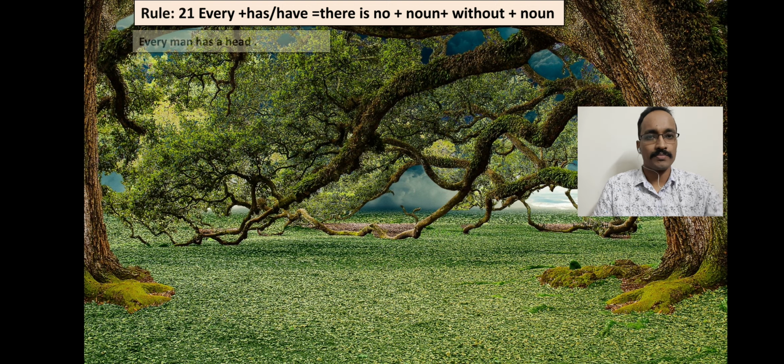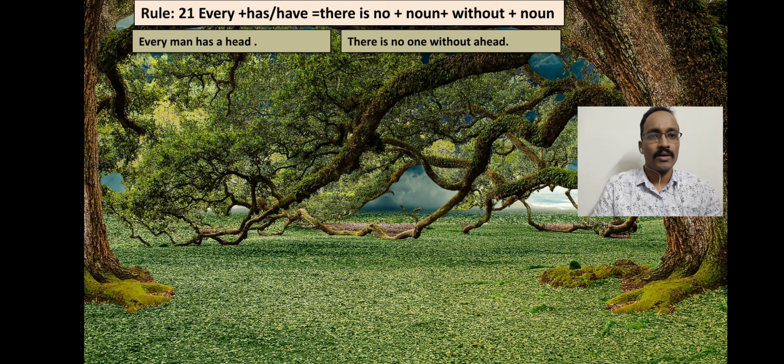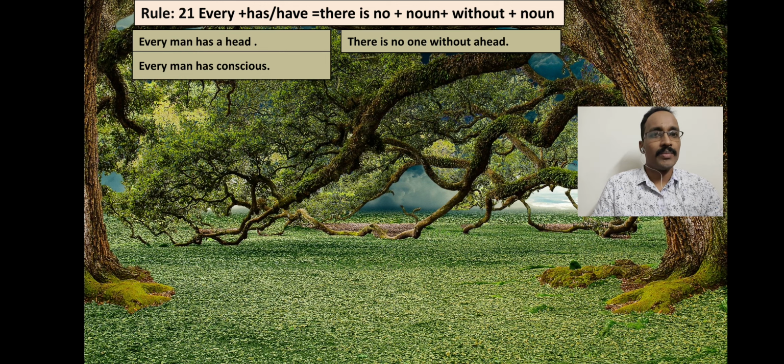See the example. Here you see, every man has a head. Here you see, every plus has. So now what should we do? We will use there is no. There is no one without a head. See the next example. Every man has conscience.